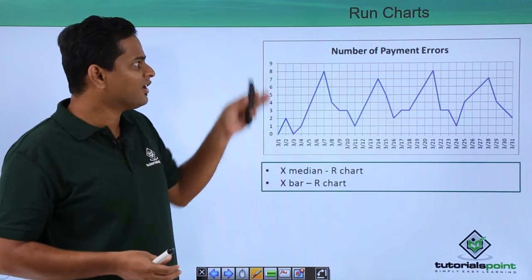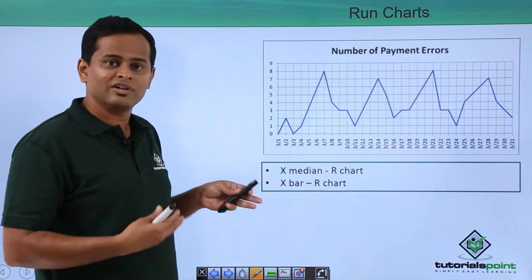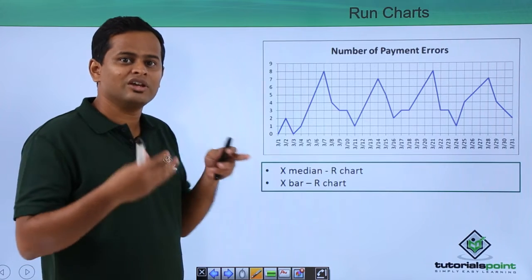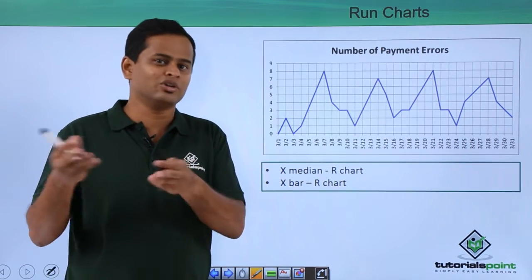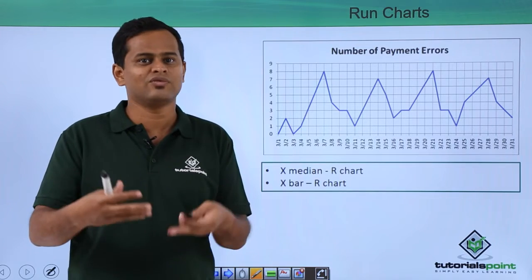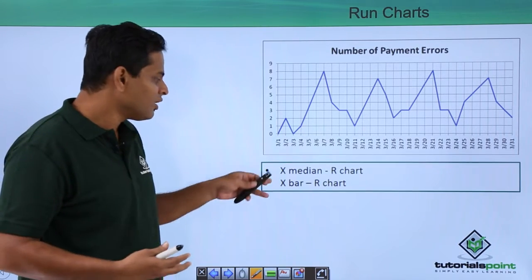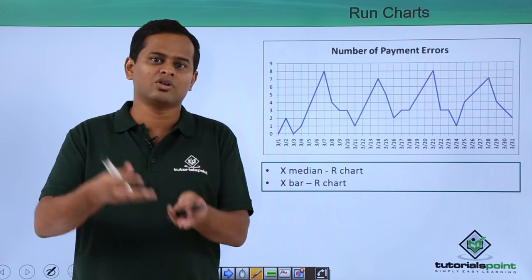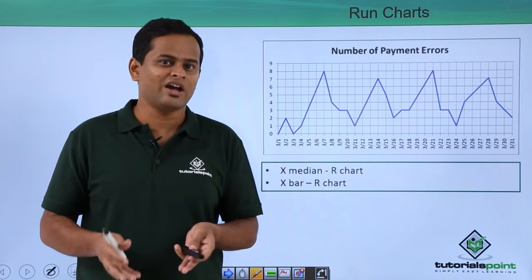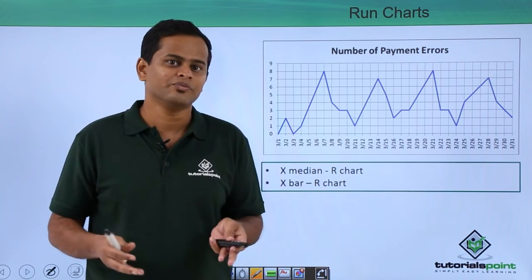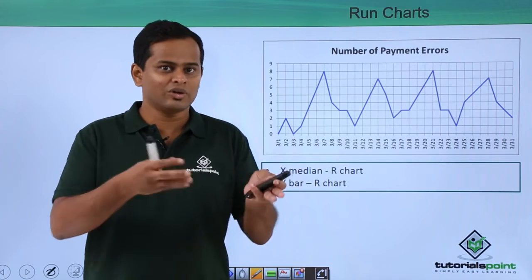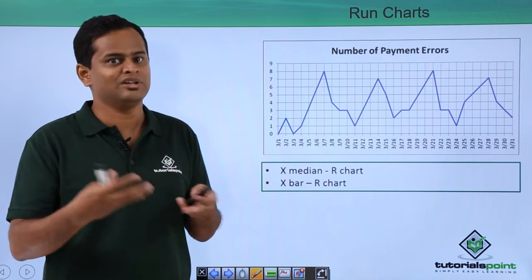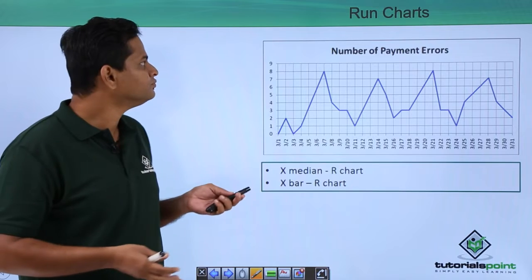So certain things we can understand here, like in a practical level, it makes a lot of sense to implement X median and R chart, because if you implement X median at a shop floor level, they do not need a calculator, so it would be very easy for them to straight away apply this particular thing. In X bar and R chart, of course you need certain other devices like calculator or Excel file, because to calculate average sometimes it can be a very cumbersome process. So depending on the practicality, you can use the tools based on your application like X bar R chart or X median R chart or other ways also.